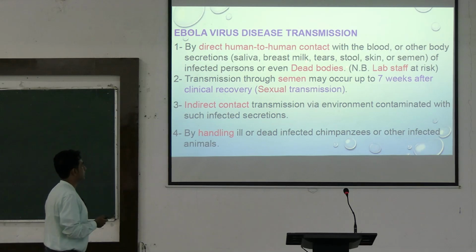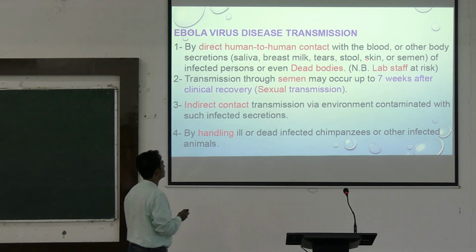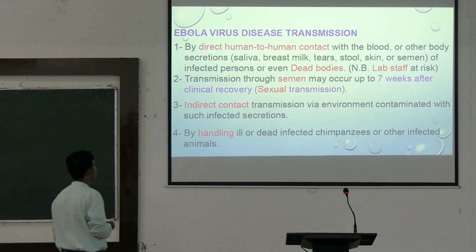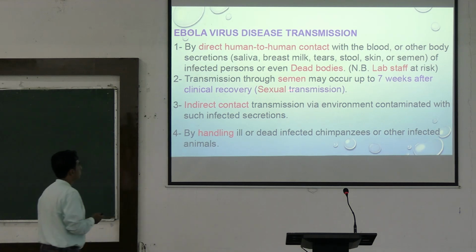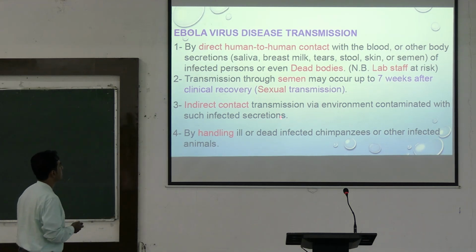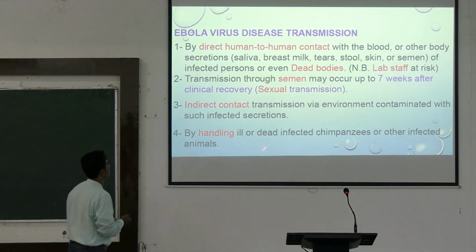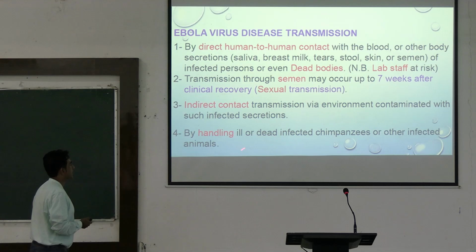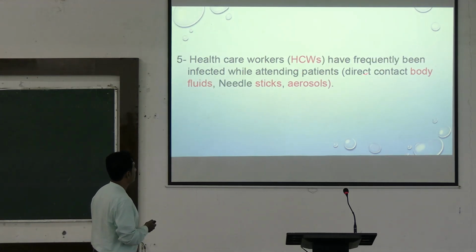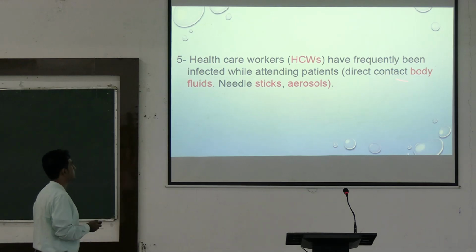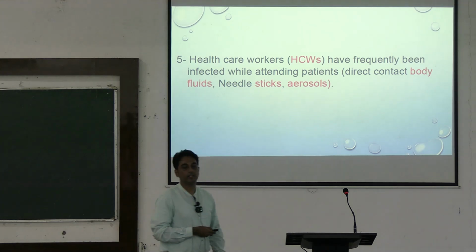By direct human to human contact with the blood or other body secretions like saliva, breast milk, tears, stool, skin or semen of the infected persons or even dead bodies. The laboratory staff are mostly at risk. Transmission through semen can occur up to 7 weeks after recovery. Sexual transmission: indirect contact transmission by environment contaminated with such infected secretions or by handling ill or dead infected chimpanzees or other infected animals. The healthcare workers have frequently been infected while attending the patients due to direct body contact with the body fluids and needle stick and also aerosols.